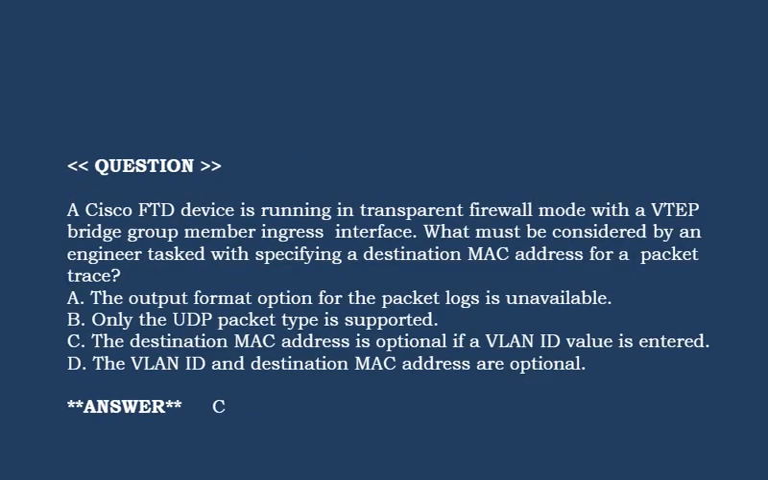Next question is a Cisco FTD device is running in transparent firewall mode with a VTEP bridge group member ingress interface. What must be considered by an engineer tasked with specifying a destination MAC address for a packet trace?